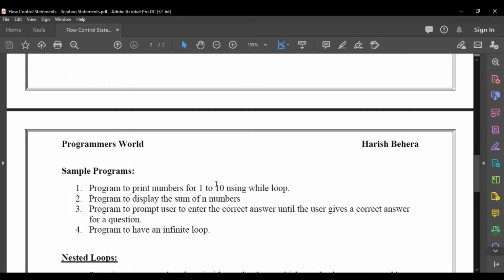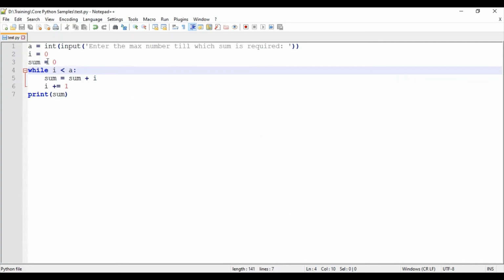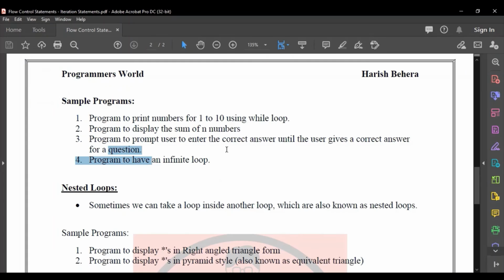And then the next program is a program to prompt the user to enter the correct answer until the user gives the correct answer for a question. So how am I going to achieve this with the help of a while loop, I will be showing it. So the program condition is, I want to get the correct answer. Until the user enters the correct answer, I will be prompting the user to enter it. So I'll just show what the logic is.